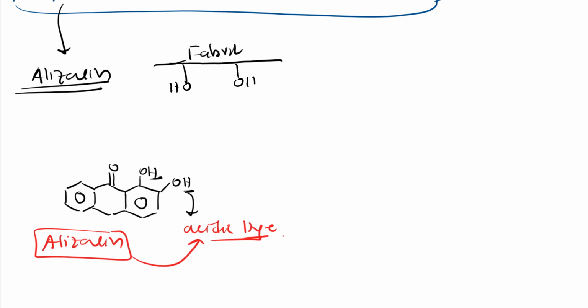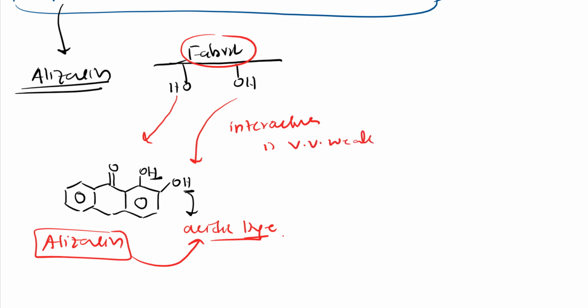If I combine this alizarin dye and this fabric directly, OH hydrogen bonding may happen, but it will be very weak. The interaction is very weak. Because of this weak interaction, these are not resistant to water, soap or light, right?